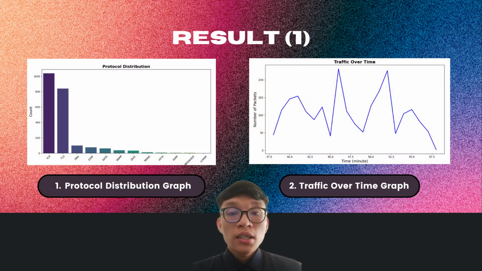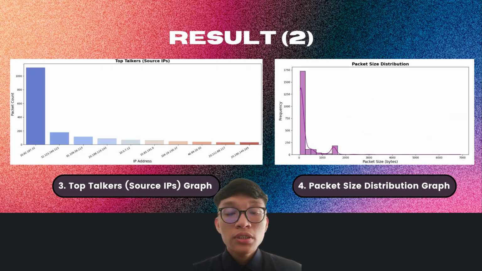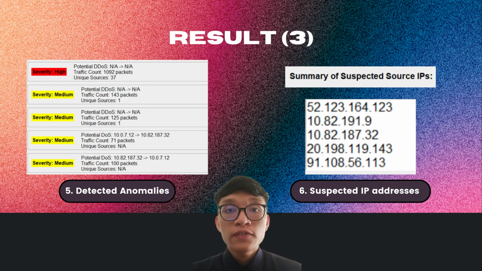Now for the results, the first result will be the protocol distribution graph. The second one is the traffic over time graph. The third result is the top talker source IPs graph. The fourth result will be the packet size distribution graph. The fifth result will be the detected anomalies list. And lastly, the last result generated by the system is the suspected IP addresses.